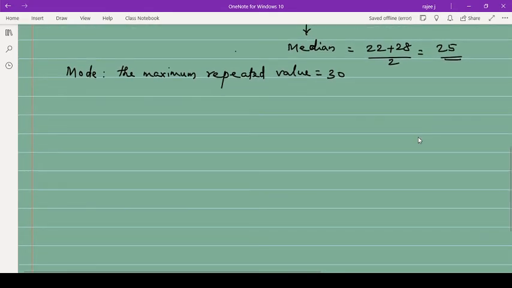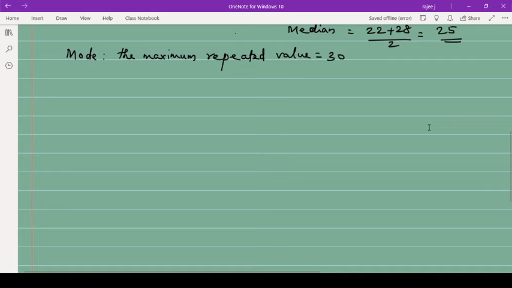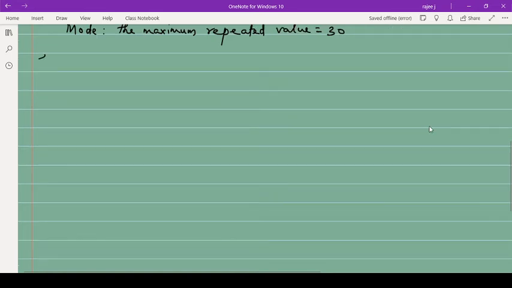So what I told is about raw data. This formula and the mean, median, mode concepts are for raw data. Now if the data is grouped data, the formula is different.